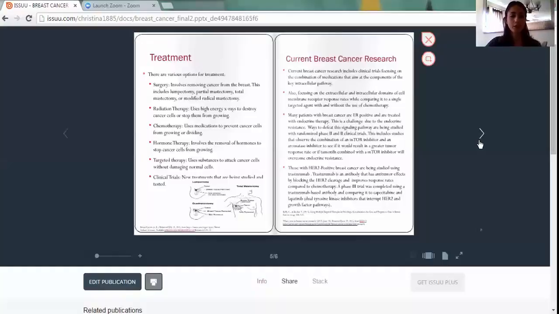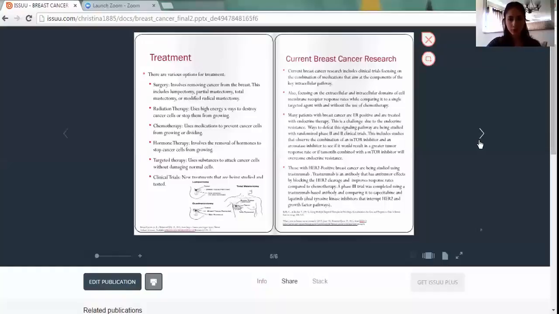Partial mastectomy, which is removal of part of the breast that has a cancer and also some normal tissue is removed. Total mastectomy, that is removal of the whole breast, also known as simple mastectomy. And this also removes lymph nodes for biopsy if needed. Modified radical mastectomy, that's removal of the whole breast and many lymph nodes, also the lining of the chest muscles and part of the chest wall muscles.